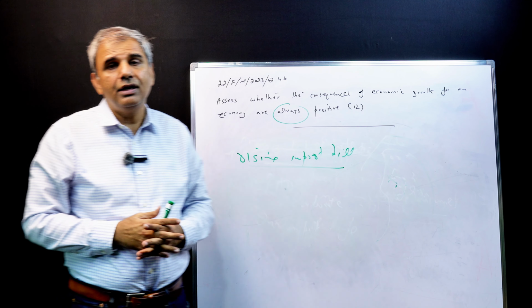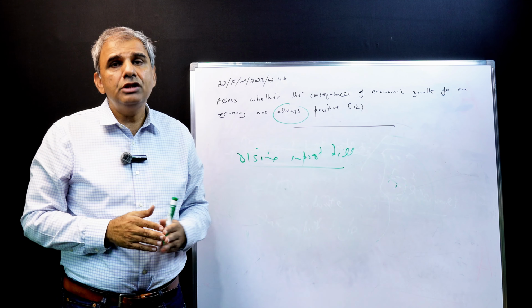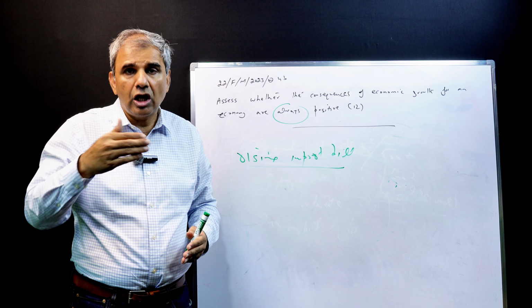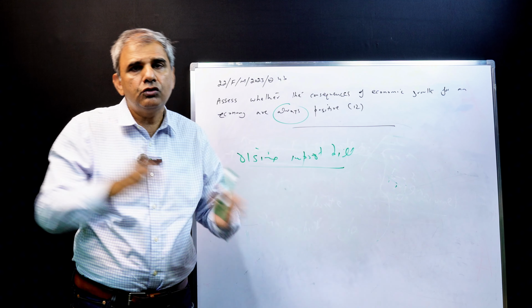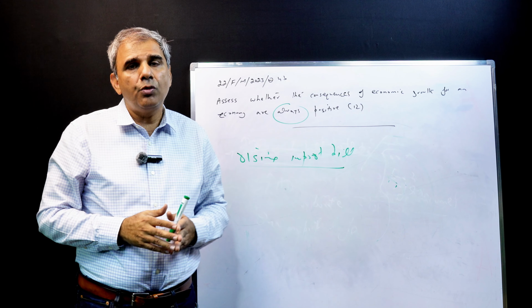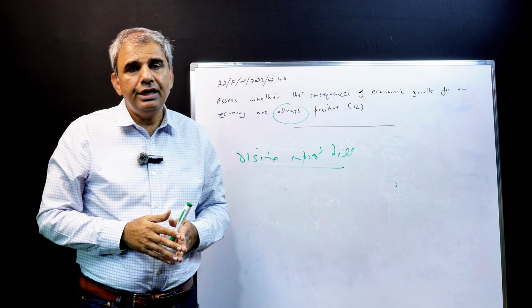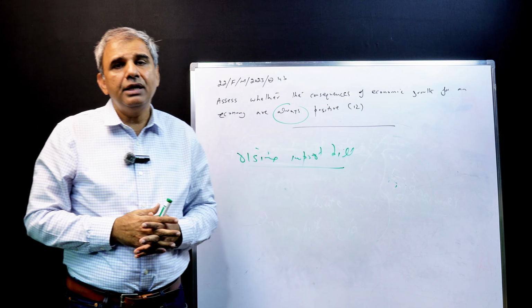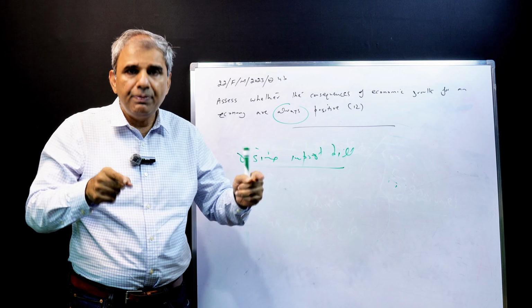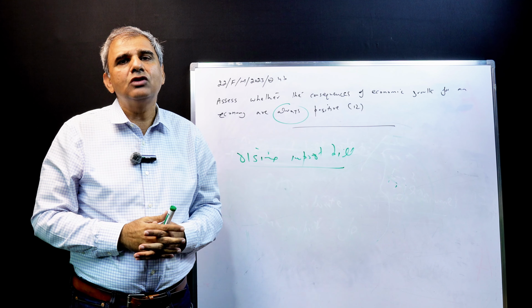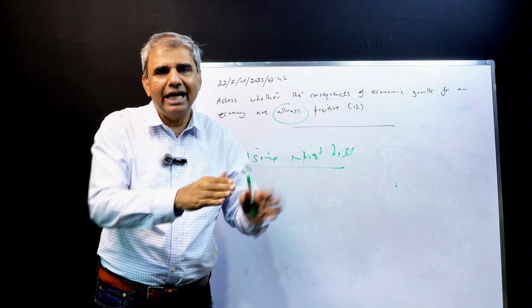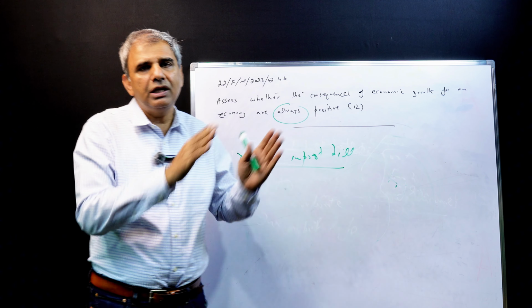The third drawback of economic growth could be increased pollution, increased road congestion, increased urbanization. Because when the economy grows, people move from villages to cities for better prospects, and there is more road congestion. Factories are operating 24 hours a day, and that may damage the environment. That may damage not only the quality of life of people living on Earth at the moment, it may also affect the quality of life of coming generations. So this is the negative side of economic growth. So 4 plus 4, 8.